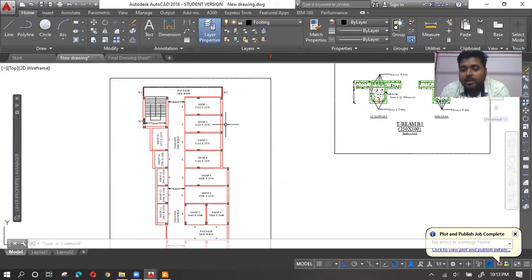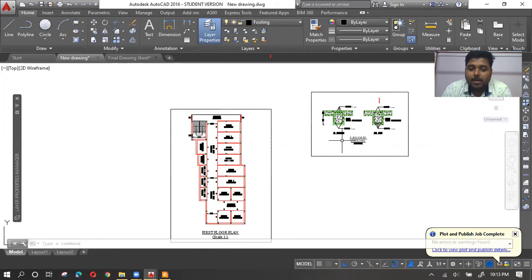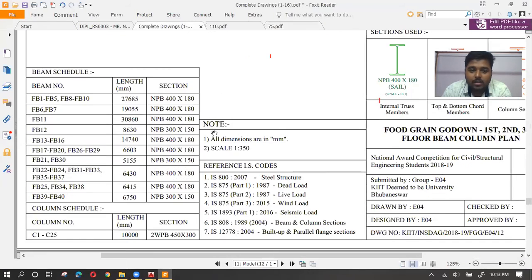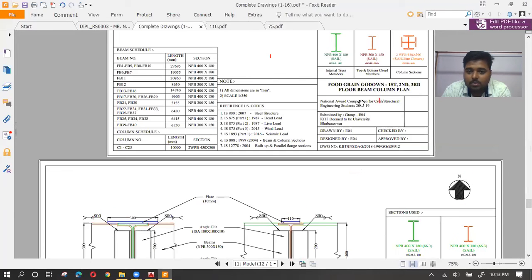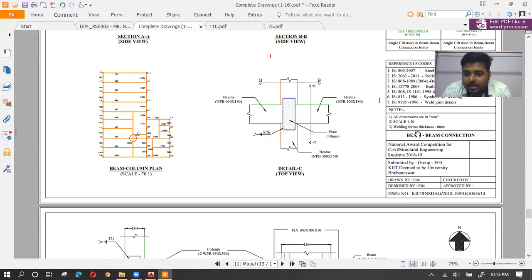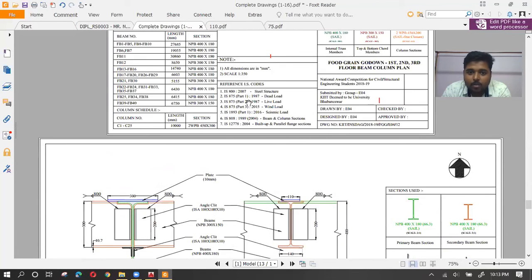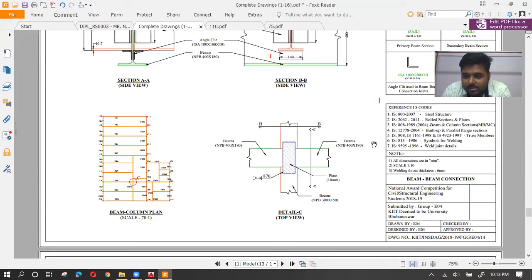Maybe to show a drawing in a bigger sheet, I want to scale the drawing, but not the text height. If I block everything and then scale it, everything will be scaled. If my font is shown at this height in an A4 sheet, it will be shown at this height in an A3 sheet. But I don't want that. I want to show my font as 2.5 millimeter. That is the concern. As you have seen in my drawings, each and every text, if you look at this text box, this particular text is also the same. Even if the scales are different, 1:100, 1:10 here, and 1:350 in this case, in both the cases the text height is the same.